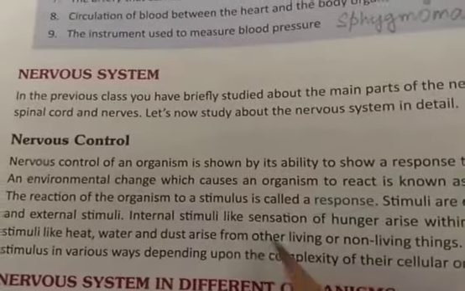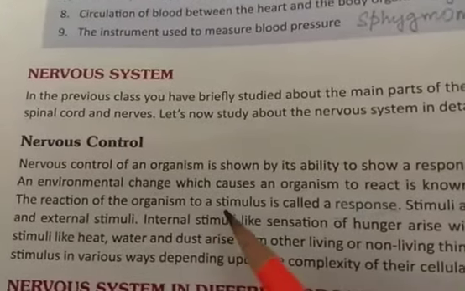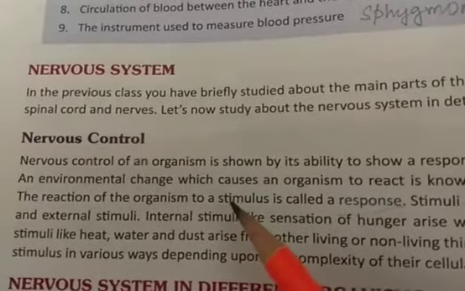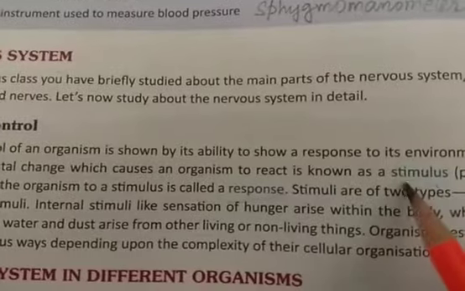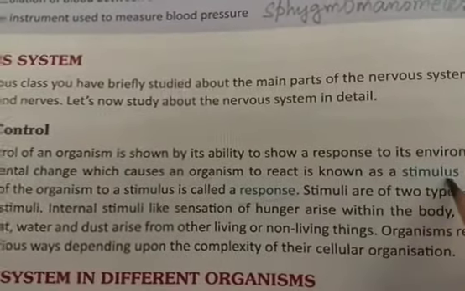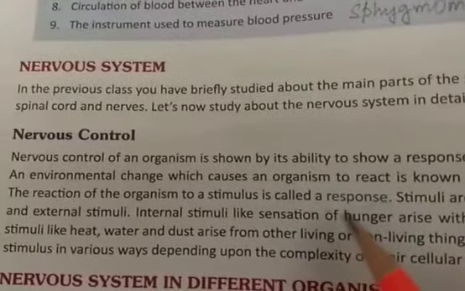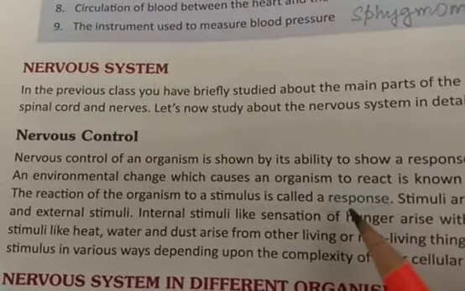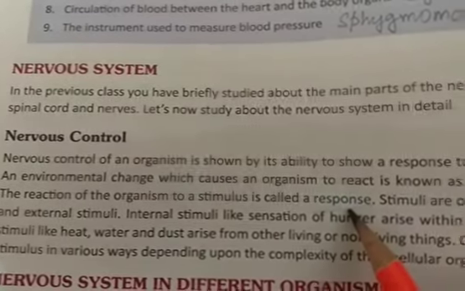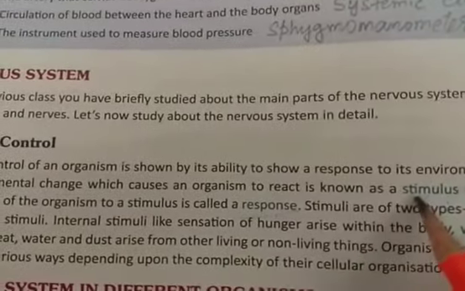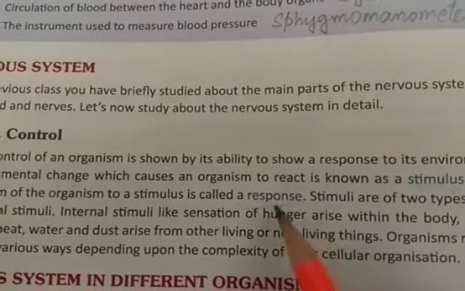For example, by the sight of a barking dog, what are the reactions that can take place inside us? They will be termed as response, and that barking dog is the stimulus. So suddenly if a dog comes in front of us, then we may get frightened, we may start running away from it. So this is our response, that is, running away from the dog is the response. And whenever we saw that barking dog, that was the stimulus for us to run away from it.